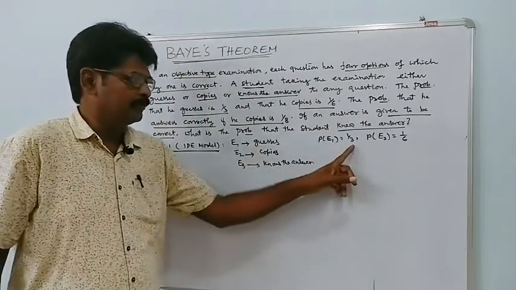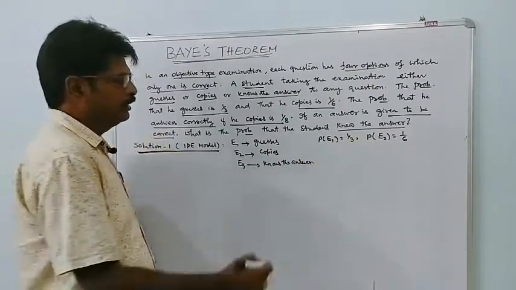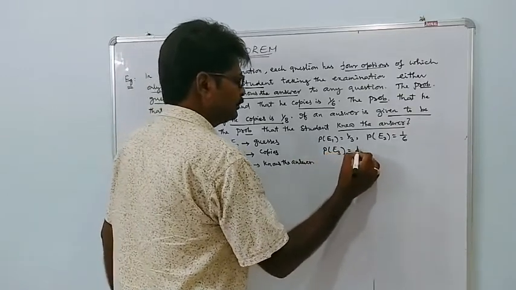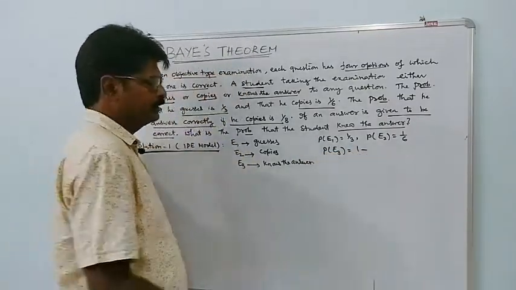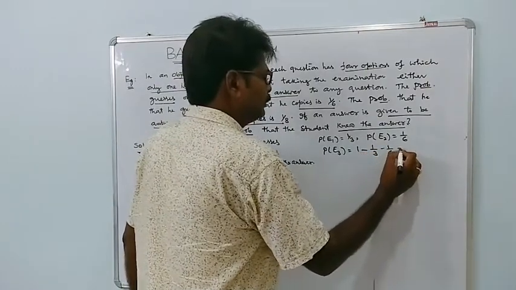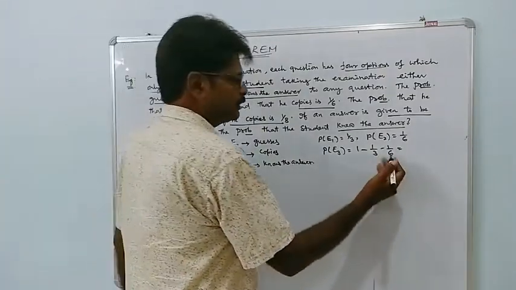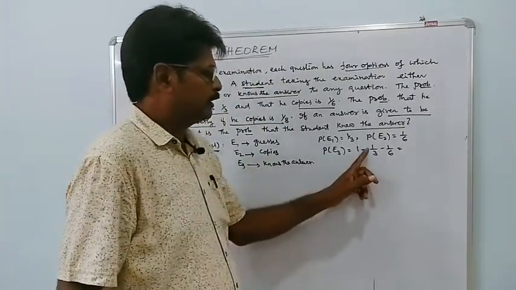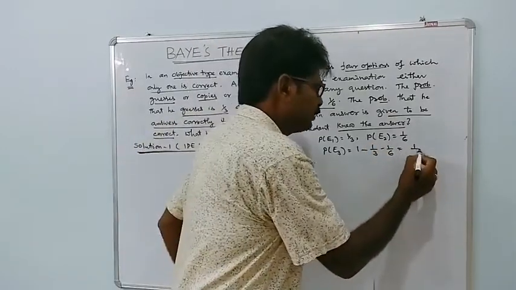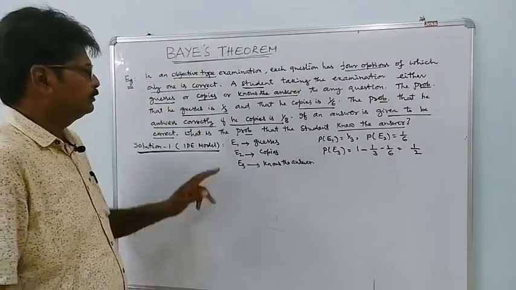Probability of E1 is given as 1 by 3, probability of E2 is given as 1 by 6. Automatically we can find the probability of E3. It is nothing but total probability 1 minus P of E1 minus P of E2. So 1 minus 1 by 3 minus 1 by 6. 6 is the LCM. So 6 minus 2 is 4, 4 minus 1 is 3, 3 by 6 is 1 by 2. So P of E3 is 1 by 2.